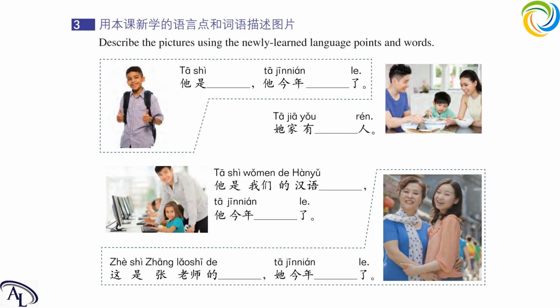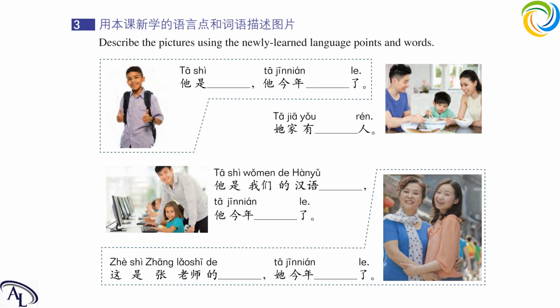Let's see the sentence. 他是我们的汉语 what? 他今年 what 了? Okay, 他是, he is, 我们的汉语, our Chinese. So 他是我们的汉语 what? 老师, right? 汉语老师, and 他今年 what 了?